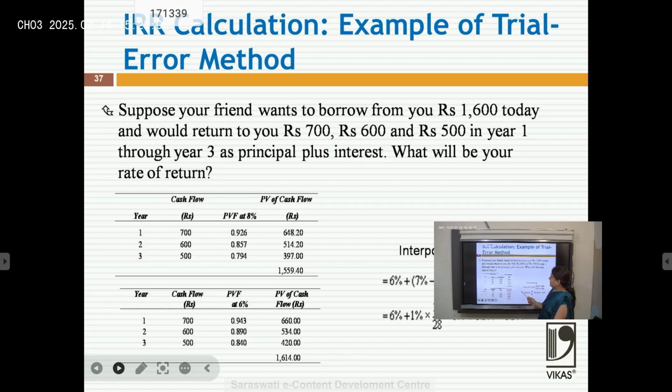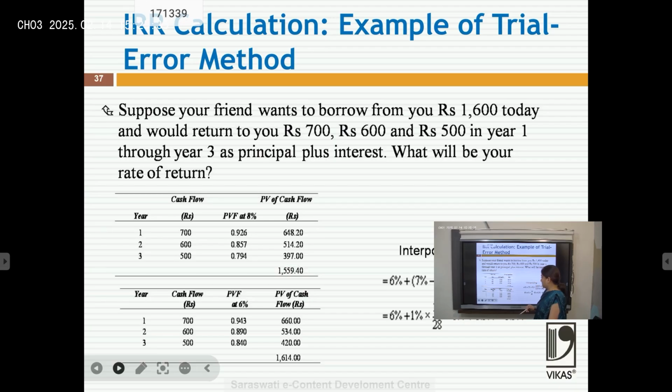So the net present value would be 1559 minus 1600, which means we are at a loss, and we are not getting an 8% rate of interest. If we calculate it at a rate of 6%, the present value would be 1614. That means we are getting 14 rupees more, but we are not getting a 6% return, and not an 8% return. What is the actual rate of return we have got from my friend?